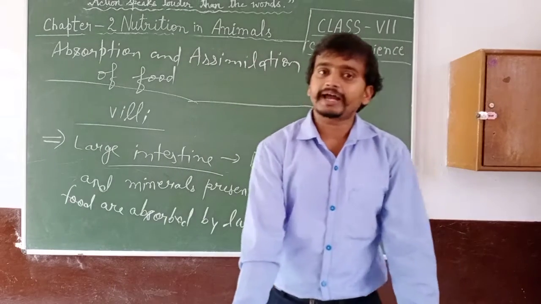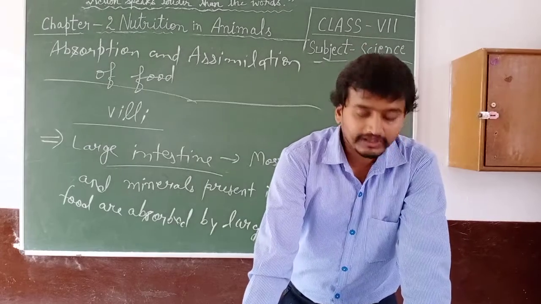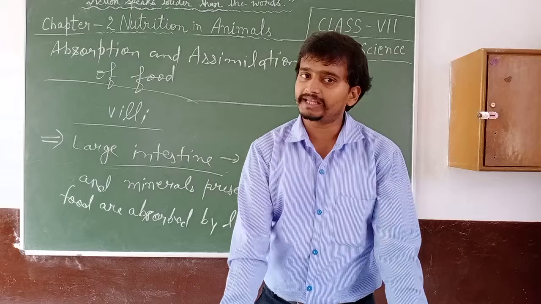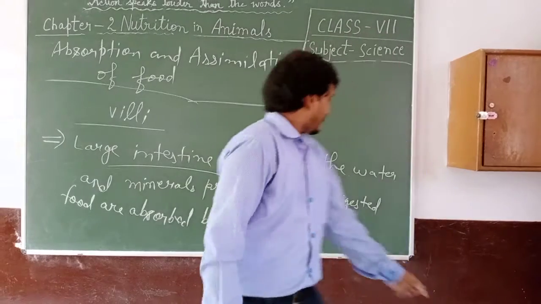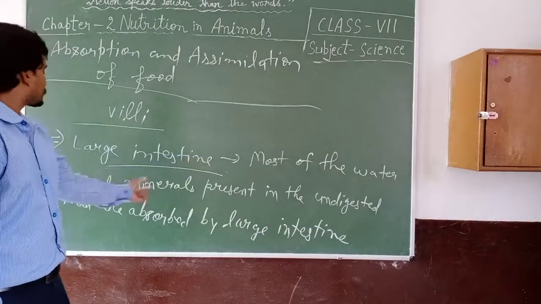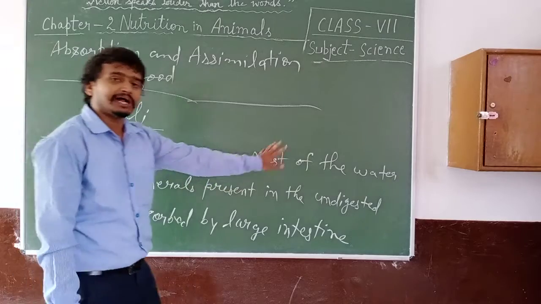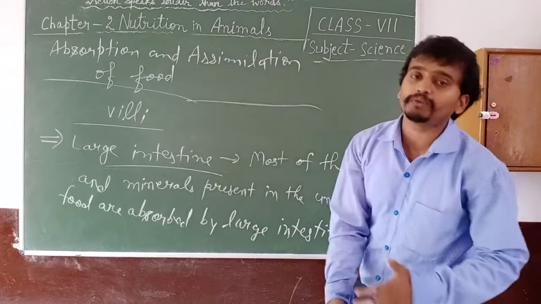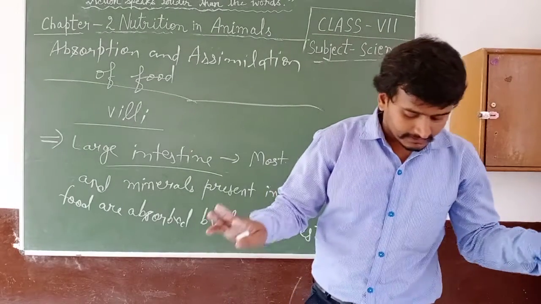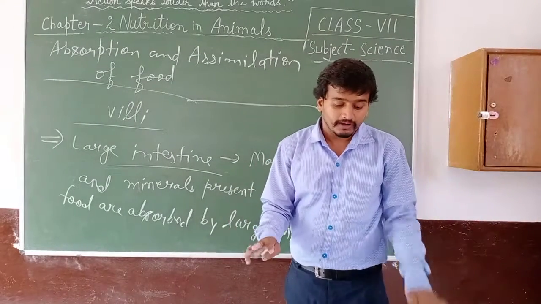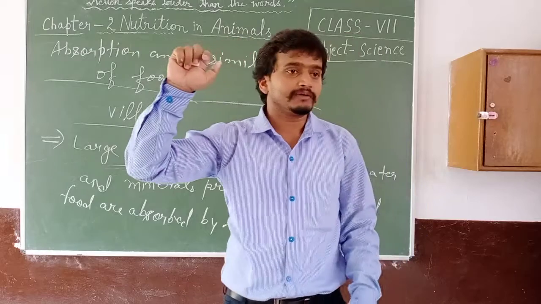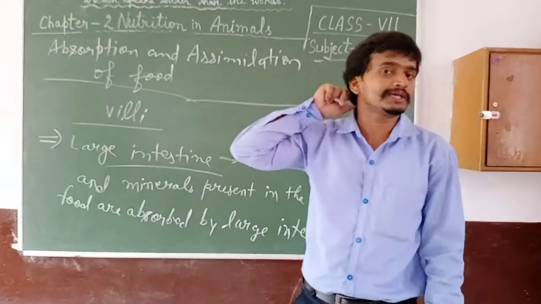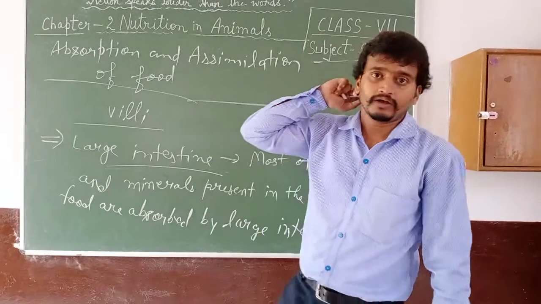The remaining undigested portion of the food is discarded from the body through the anus. As most of the water and minerals present in the undigested food are absorbed by the large intestine, the remaining undigested food is discarded out of the body through the anus, and this process is called egestion.